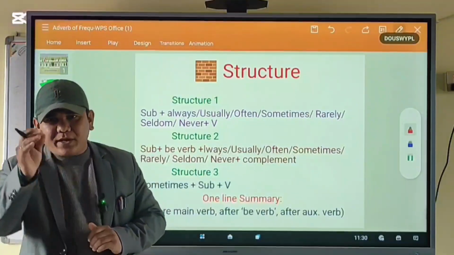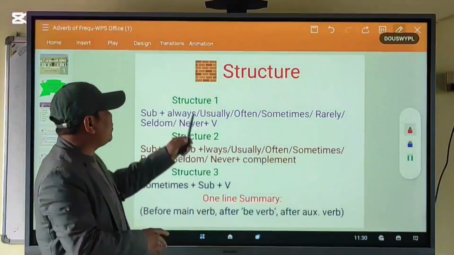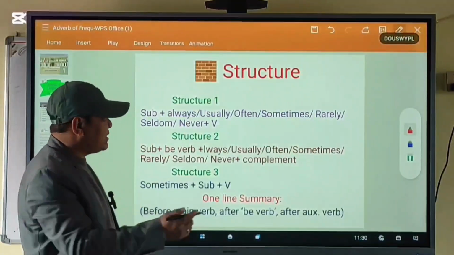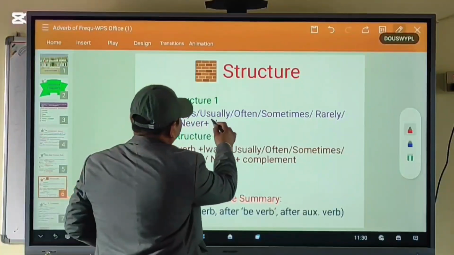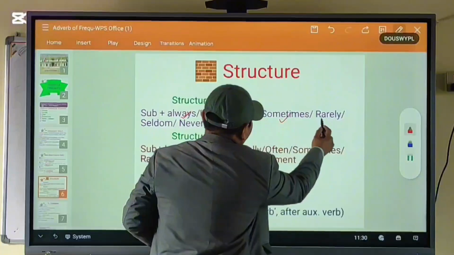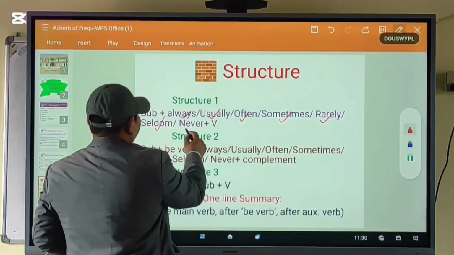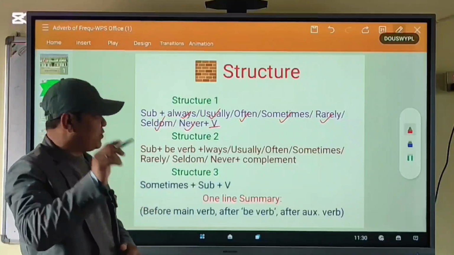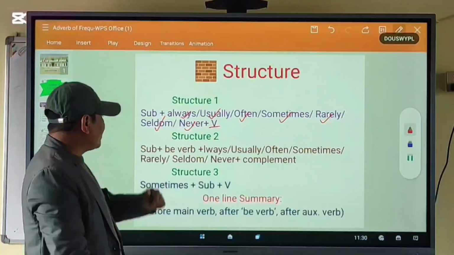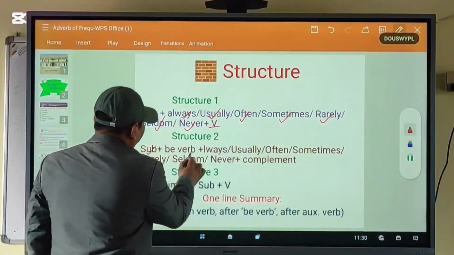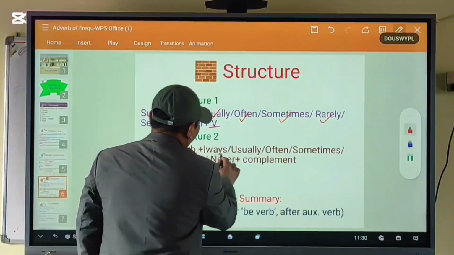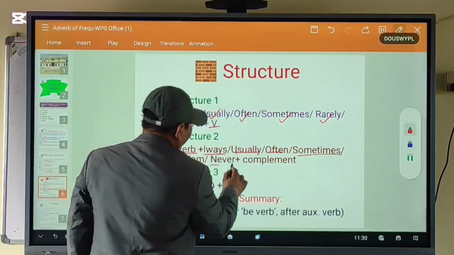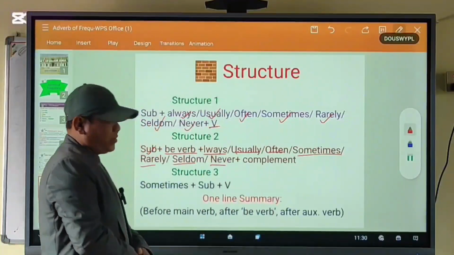Okay, let me clarify. Structure 1, subject plus adverb of frequency like always, usually, often, sometimes, rarely, seldom, never, plus verb. This is the first structure. And the second structure is subject plus be verb plus always, usually, often, sometimes, rarely, seldom, never, plus complement.